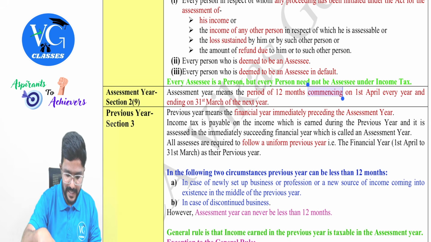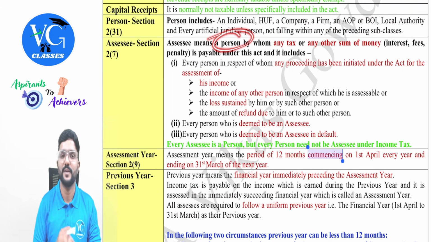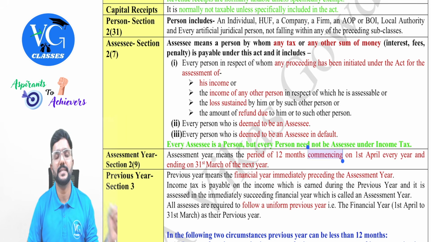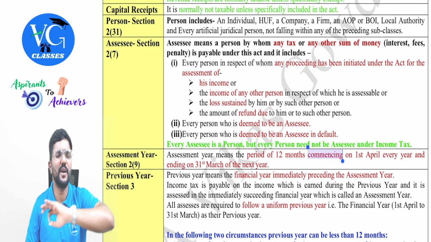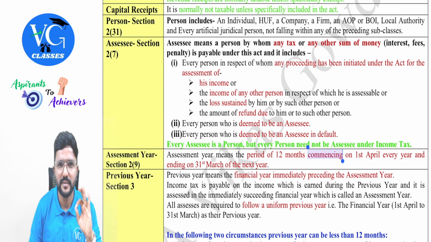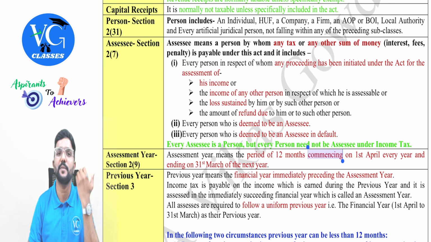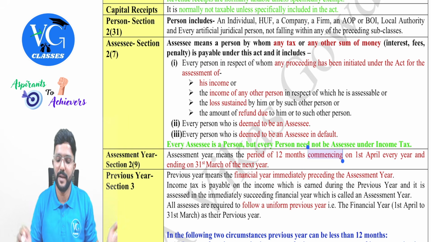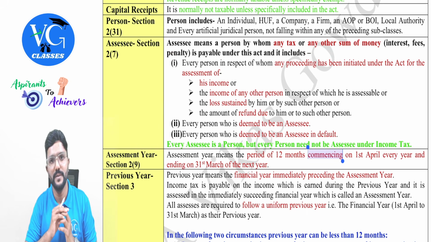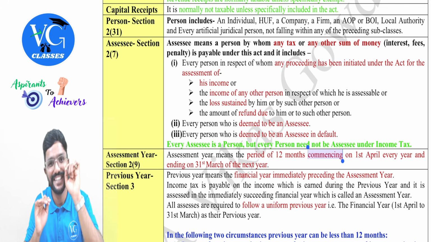Okay, sir. And the last line there: every assessee is a person. Obviously, only when you are a person can you be covered here. But every person need not be an assessee. For example, assume you are not earning any income. In that case, are you a person? Yes, you are a person. But are you an assessee? No, sir. Because I am not paying any tax, I am not filing any returns, I am not paying any other sum of money, and I am not covered under any of these points. So in such a case, are you an assessee? No. But are you a person? Yes.